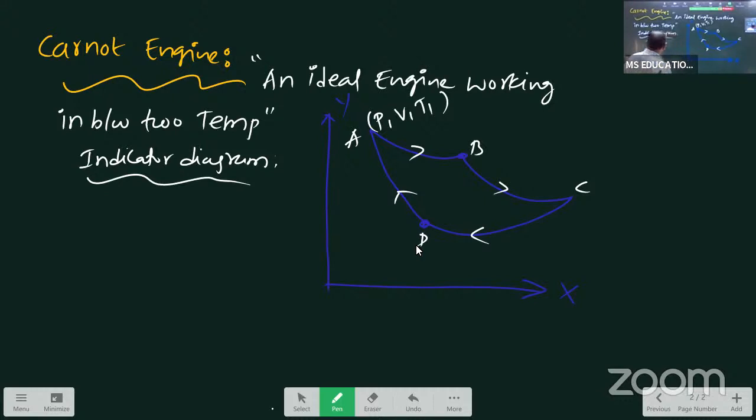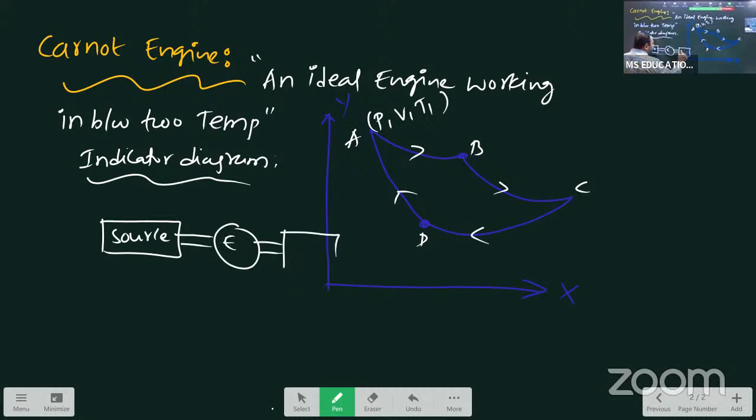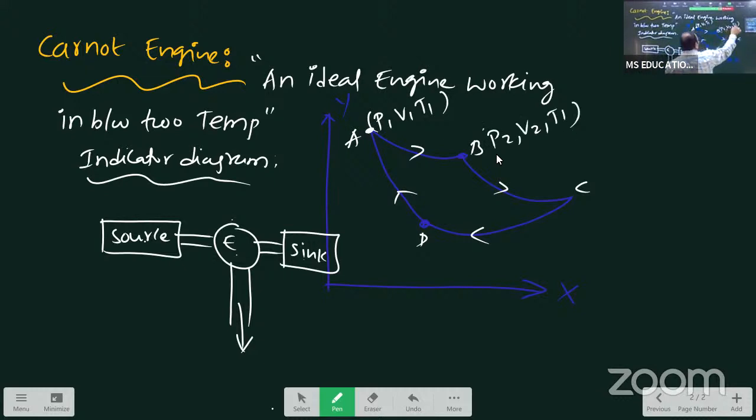So ideal engine means generally like this. See, one source, one working substance, one sink. Source, hot body; sink, cold body; working substance, nothing but engine. Like that, three different parts present. That's why we are writing initially at A point, pressure P1, V1, T1. Next B point means P2, V2, T1 only.